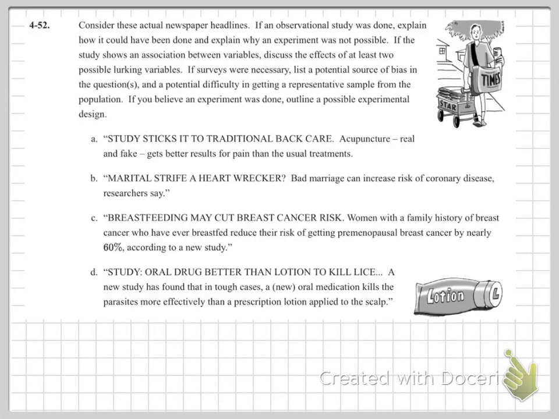Okay, this video is going to go over problem 4-52. Consider these actual newspaper headlines. If an observational study was done, explain how it could have been done and explain why an experiment was not possible. If the study shows an association between variables, discuss the effects of at least two possible lurking variables. If surveys were necessary, list potential sources of bias and potential difficulty in getting a representative sample from the population. If you think an experiment was done, outline a possible way.